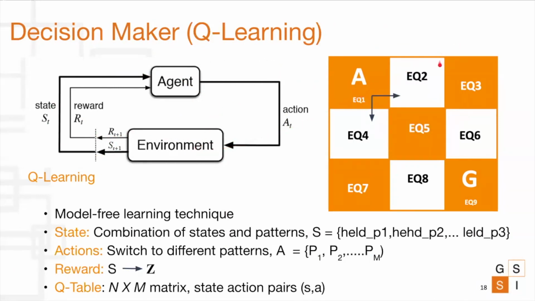Applying the same principle to the adaptation process, we can consider the architecture like a robot in a grid. Imagine that it has to go through the grid as shown here. The goal will be to reach the state G, which can guarantee minimum energy consumption with the required data traffic. Hence, at every point, the architecture needs to select a pattern such that the system will eventually reach this goal state. Keeping this principle in mind, we first define the states. The state space basically represents the combination of possible quality of service states and patterns. Now the question is how to determine this quality of service state.